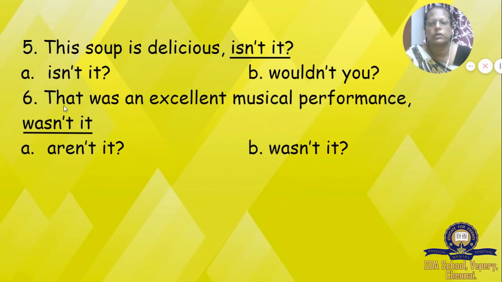Okay, we'll go to the sixth one. That was an excellent musical performance. See what is given there, children, is 'was'. That 'was' is given, isn't it? So if 'was' is there, will 'aren't it' come, children? No. What will come? Wasn't it. W-A-S-N apostrophe T, I-T. See, the question mark will come.